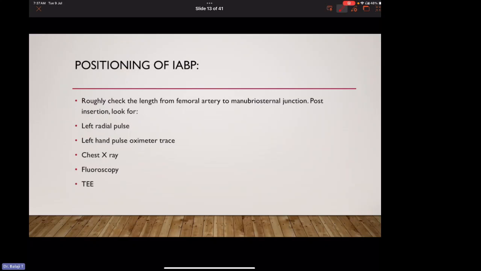Positioning of IABP. Before inserting IABP, we have to roughly check the length from the femoral artery to the manubriosternal junction. Post insertion, we have to look for the left radial pulse and the left hand pulse oximeter trace, because if IABP is inserted too deep, then it can block the left subclavian artery, which will obstruct the blood flow to the left upper limb. By chest X-ray, we can confirm the IABP position. Fluoroscopy is mainly done in the cath lab by cardiologists, and in the OT we can use TEE to confirm the position.